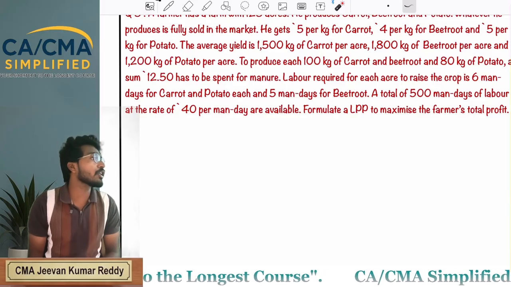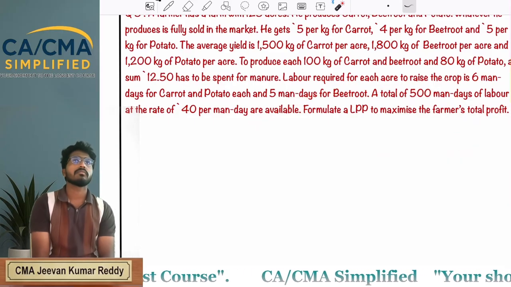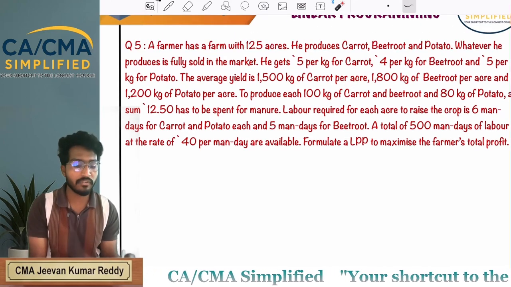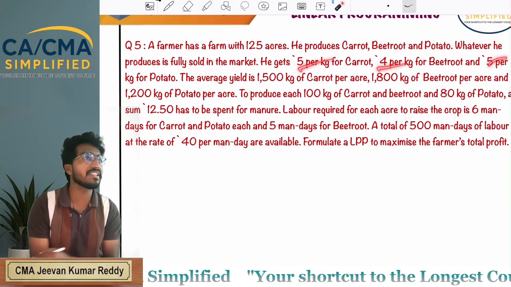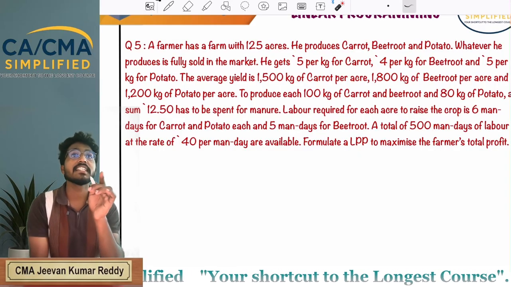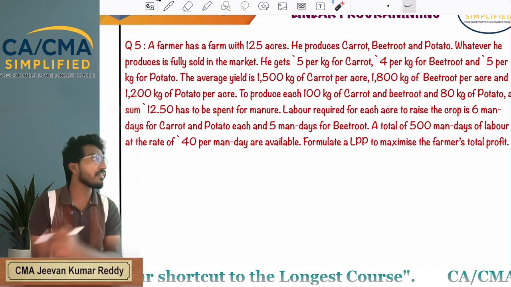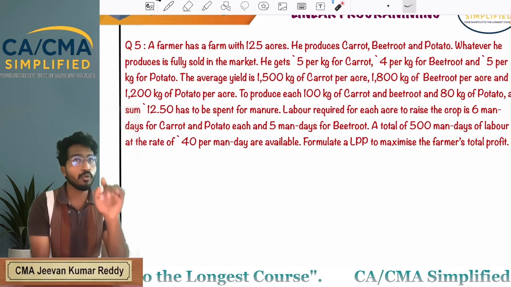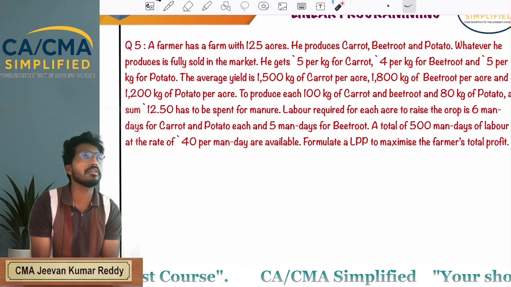Here, our objective is to maximize profit. Did he mention directly any profit here? Don't say 5, 4, 5. That 5 rupees, 4 rupees and 5 rupees is not profit. It is selling price. Selling price consists of both cost and profit. Now you need to deduct cost from the selling price. You will get profit.